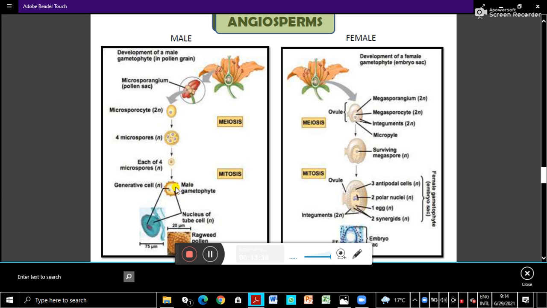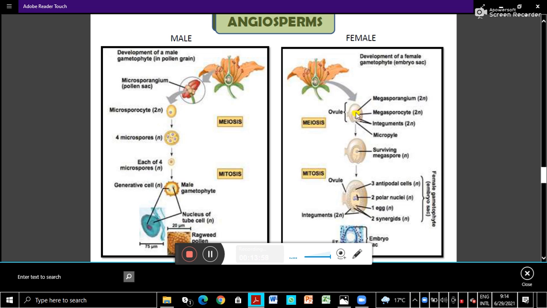Each of the 4 will develop into a male gametophyte. Okay, and this is divided into a generative cell, which gives rise to male gametes, and then there is a vegetative cell.